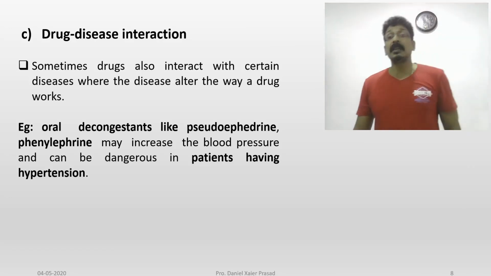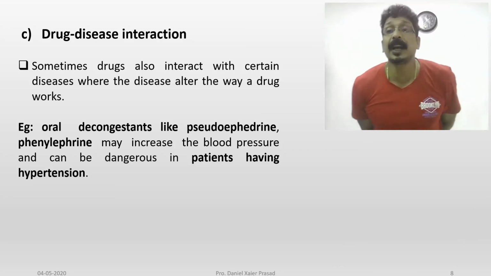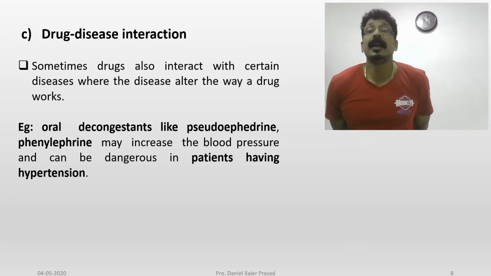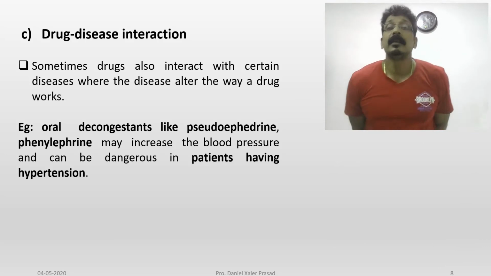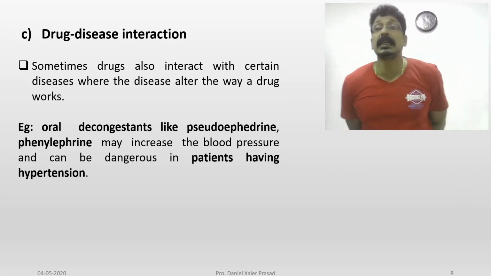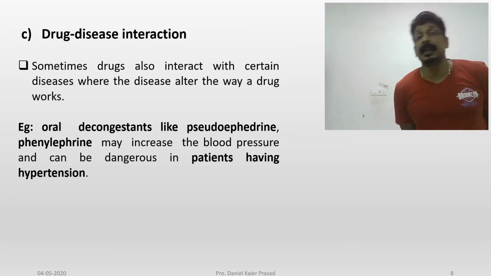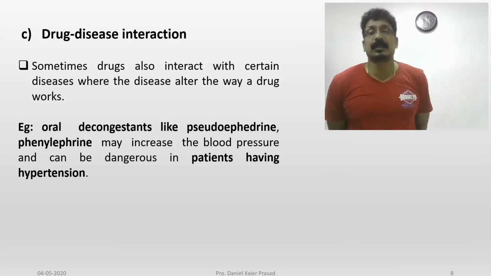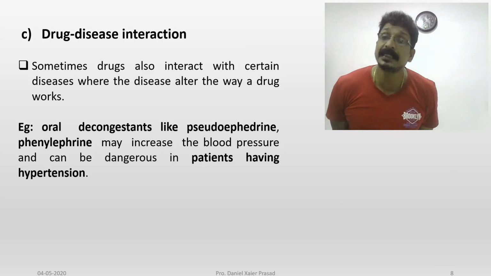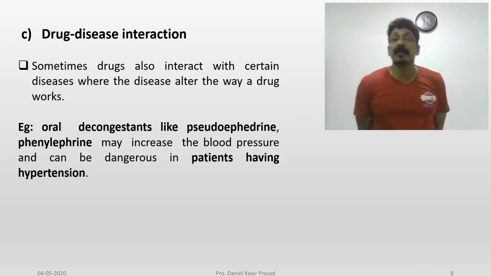Sometimes a patient is having hypertension. If he takes these drugs, it may cause an increase in the blood pressure. Hypertension may worsen in a patient already having hypertension, as the blood pressure may be increased due to usage of these nasal drops. So consider the patient history and what disease they have.